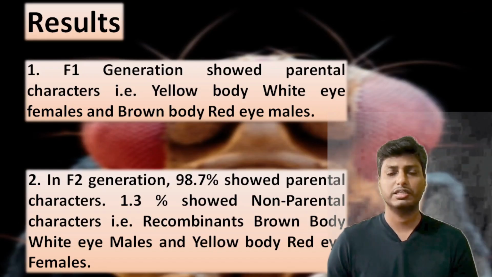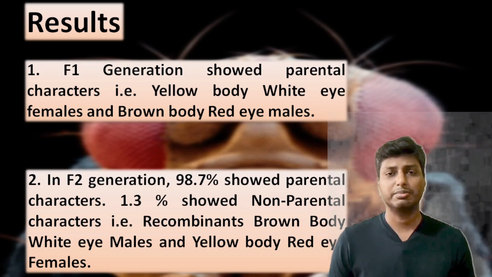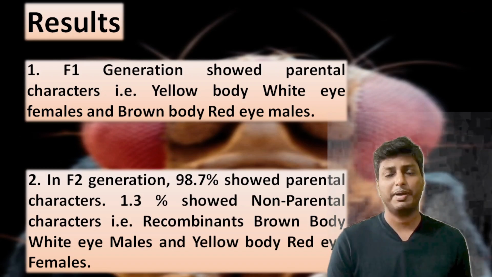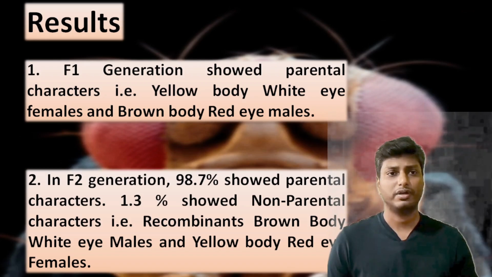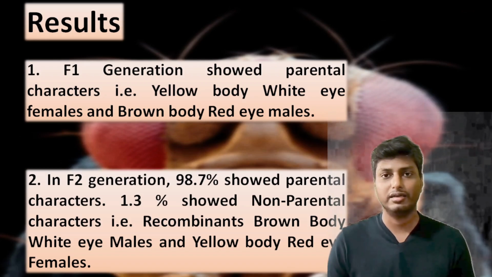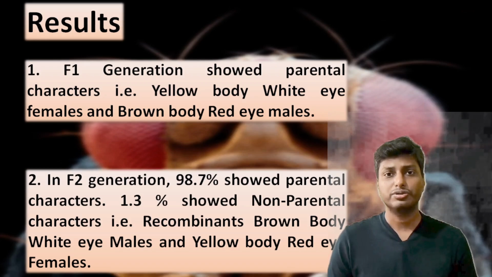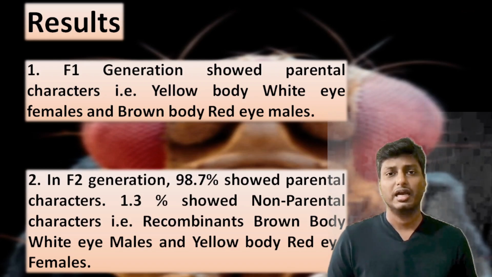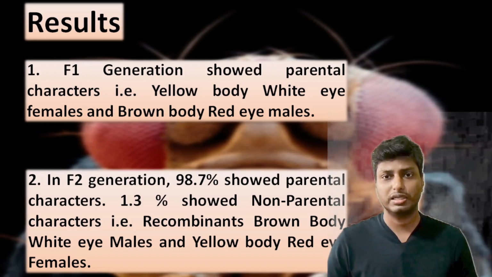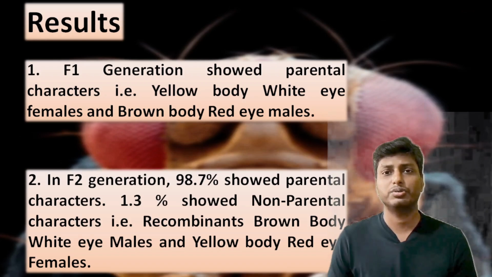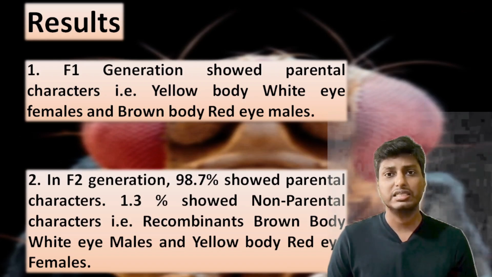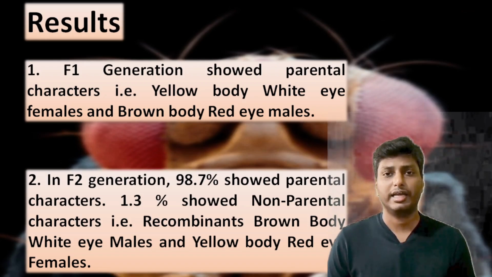From these results, he said that because the maximum number of F2 generation flies were getting the same characters which were there in the parents, the characters of body color as well as eye color are showing linkage. Dear students, that means the genes which code for these characters are situated close to each other, and as a result these genes are continuously transferred to the next generations. So these genes are showing very high linkage.